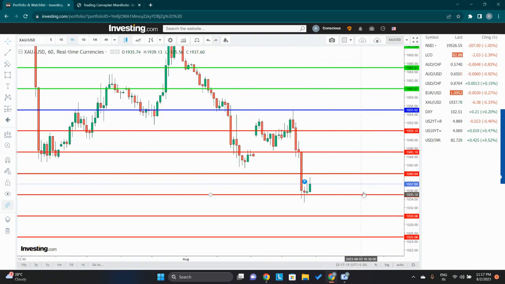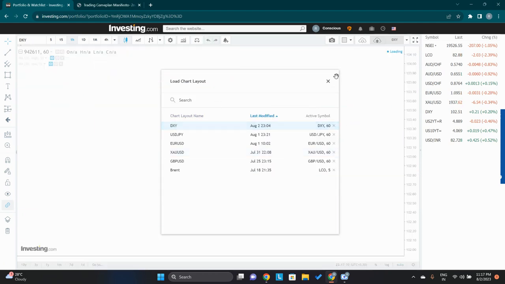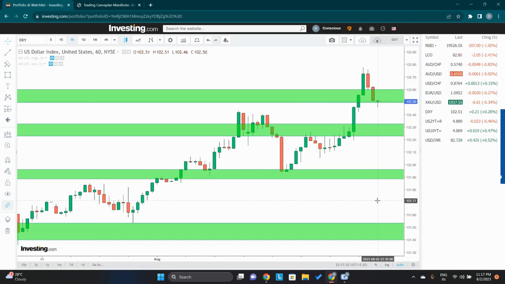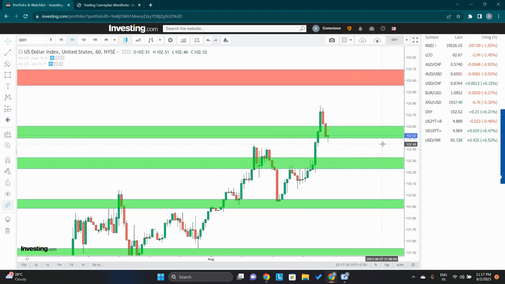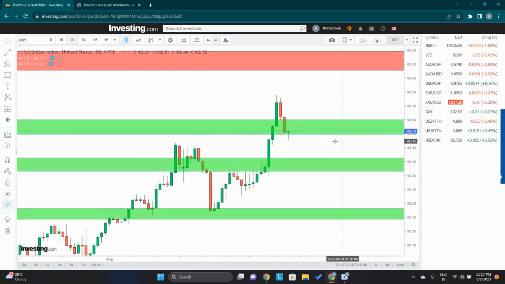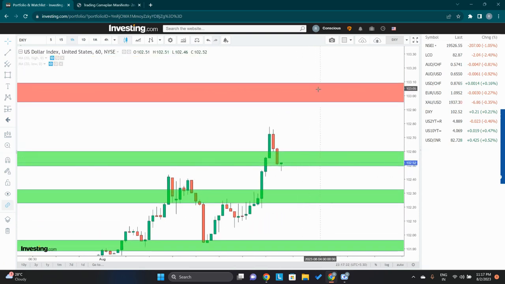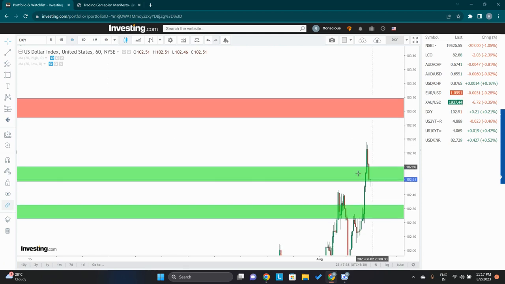See, for tomorrow, before going to gold, we'll check the other things. So DXY, as you see, has given a breakout again, and it is right now somewhere around 102.5. It has given a pullback, and it is preparing to head towards the 103 level on the dollar index.